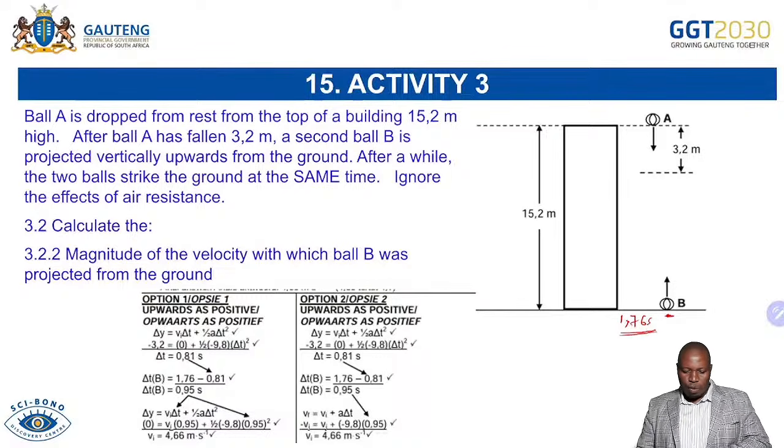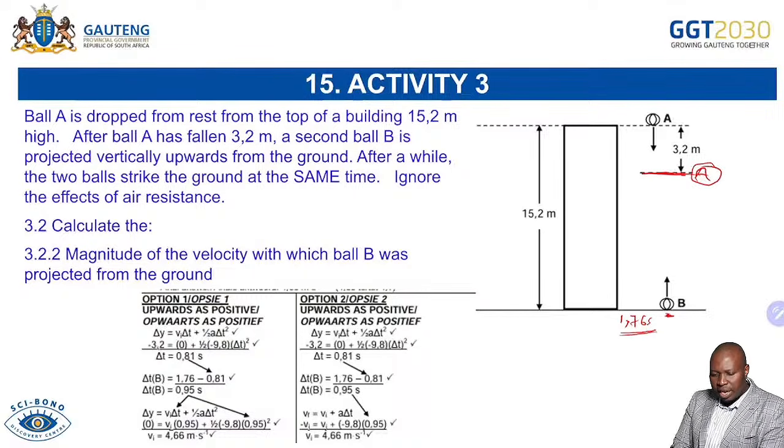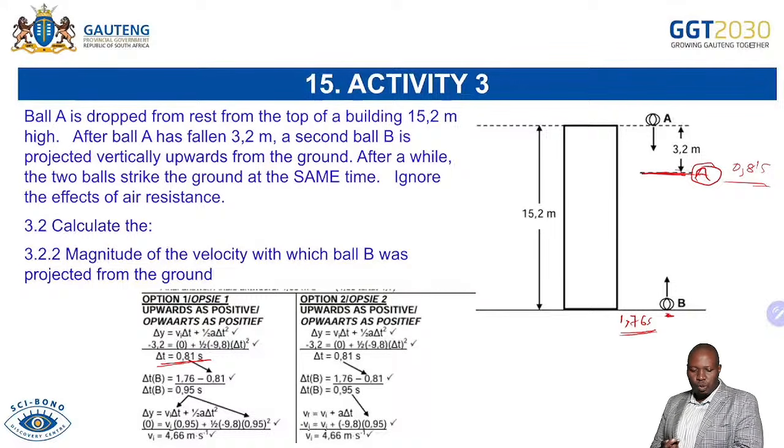Now, because ball B was only projected when ball A was here at 3.2, when it had moved already 3.2, we're going to measure the time it took ball A to reach 3.2. And when we do that, using the same formula, change in y equals v_i delta t plus half a t squared, we're able to do the substitution. When you substitute, you get the time taken, which is 0.81 seconds. So it took 0.81 seconds to reach that point where ball A has traveled 3.2 meters.